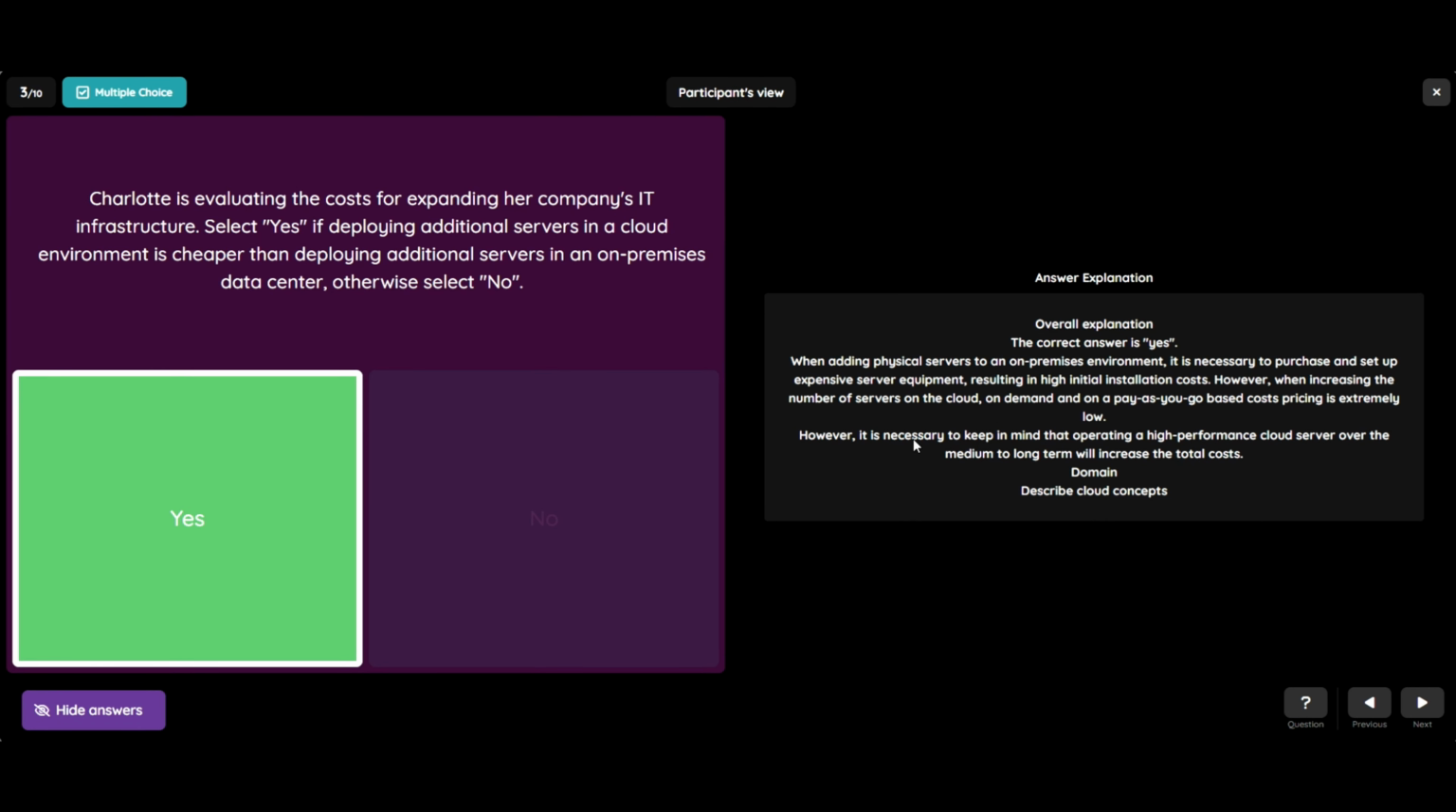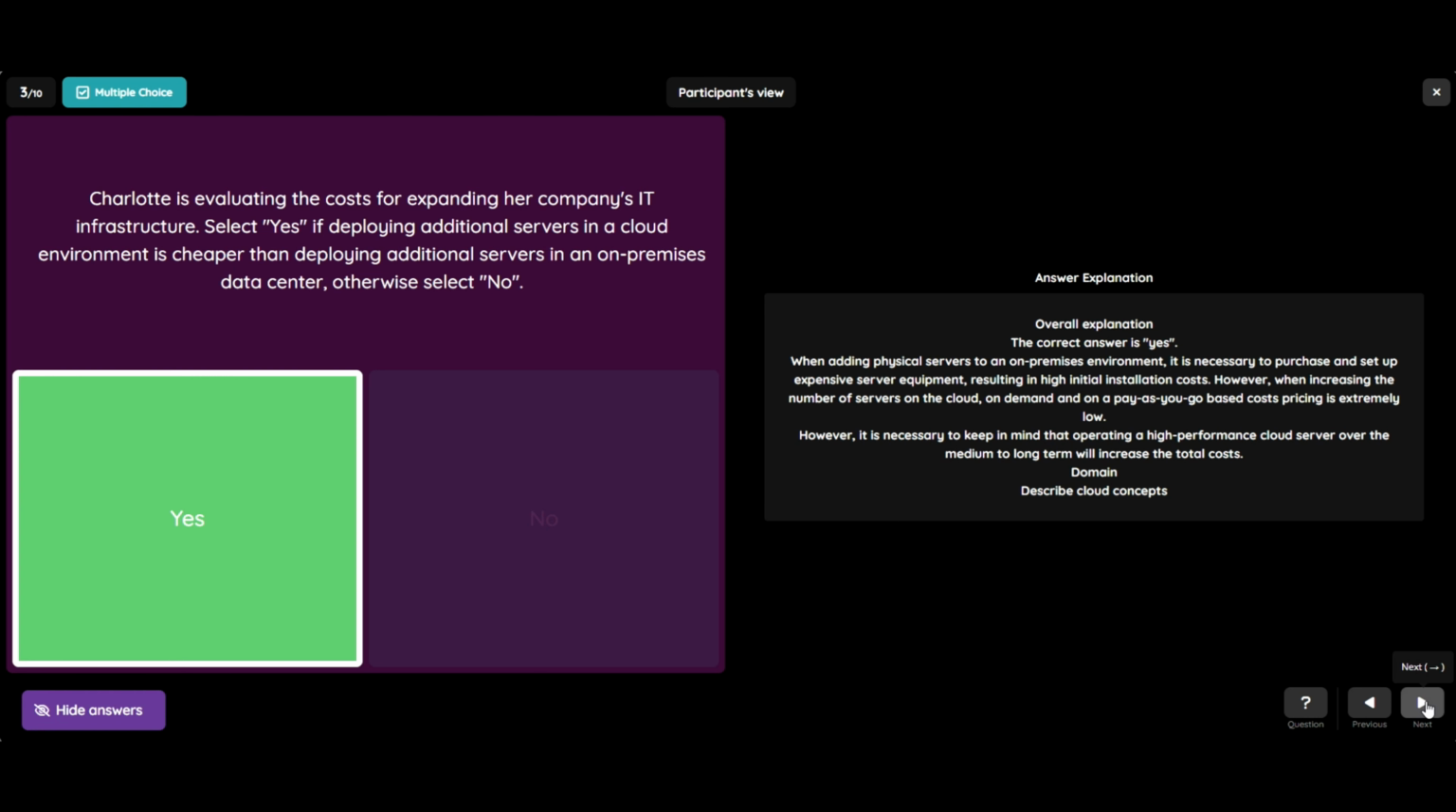So the explanation is when adding physical servers to an on-premises environment, it is necessary to purchase and set up expensive server equipment, resulting in high initial installation costs. However, when increasing the number of servers on the cloud on demand, on a pay-as-you-go basis, the cost is extremely low. However, it is necessary to keep in mind that operating a high-performance cloud server over the medium to long term will increase the total costs.